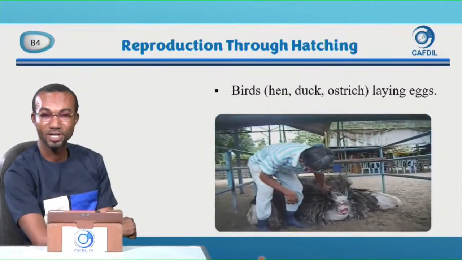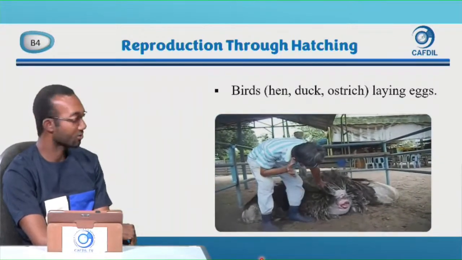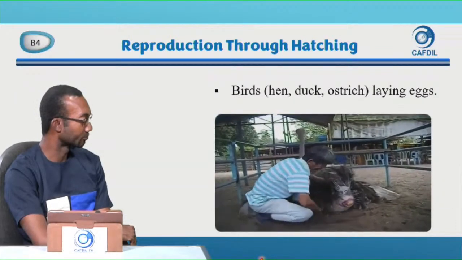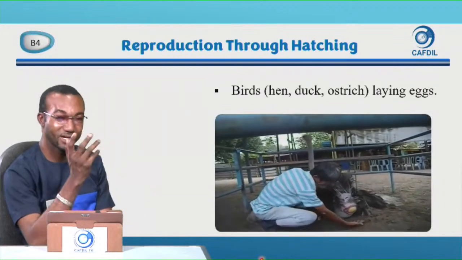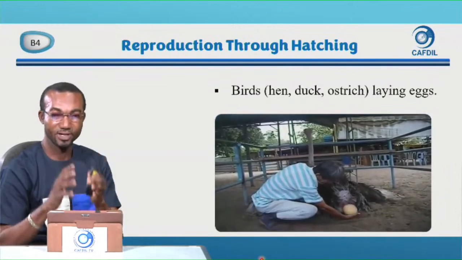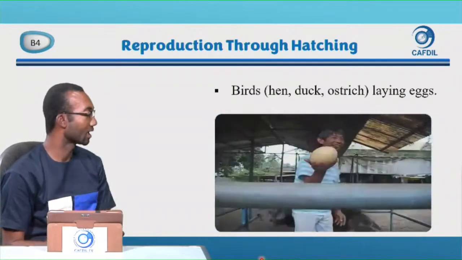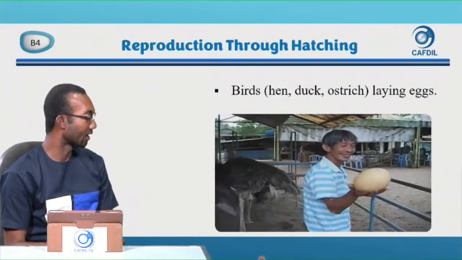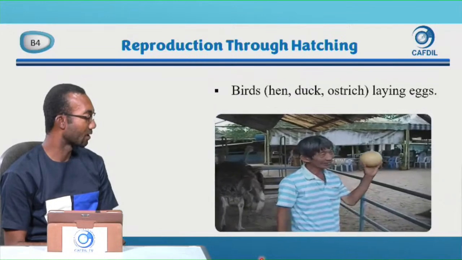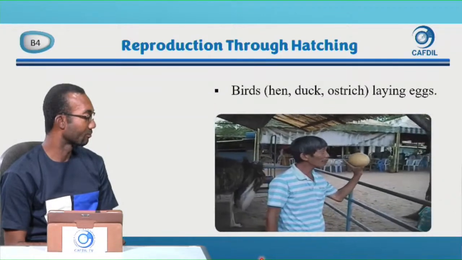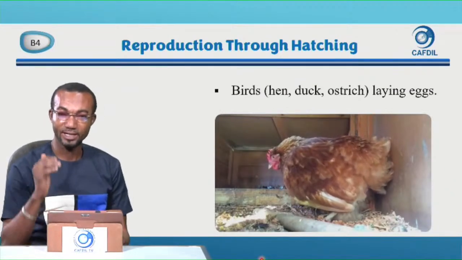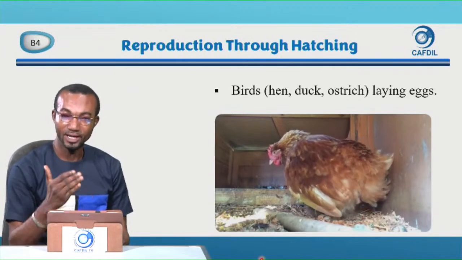Ostrich, the biggest bird. When we treated birds, we said the ostrich is the biggest bird. The ostrich too is laying an egg. So as we said, that is the first process they go through. They lay their eggs first. And look at the size of an ostrich egg. Very big. So that is the first process. They lay the egg first.